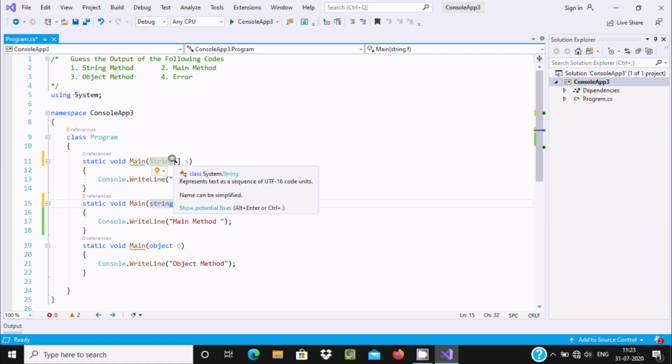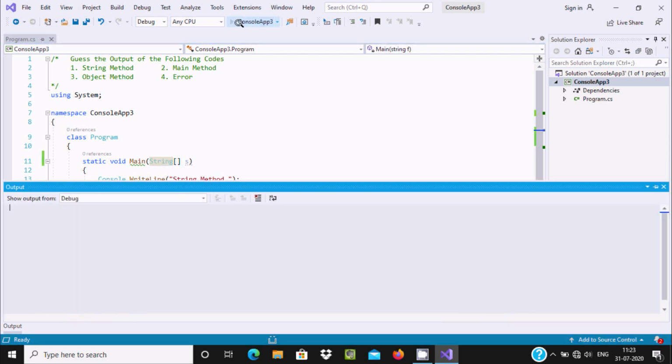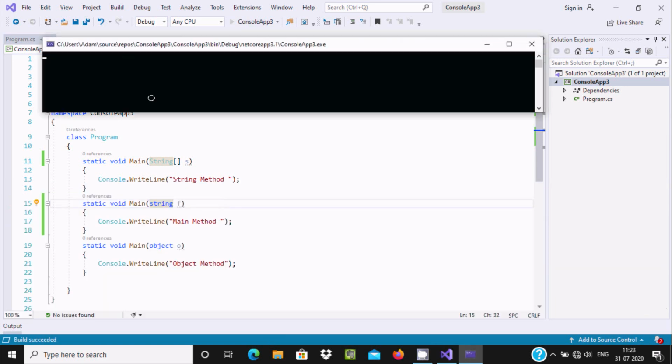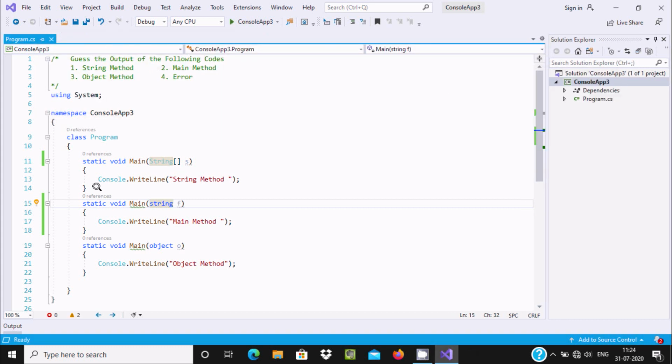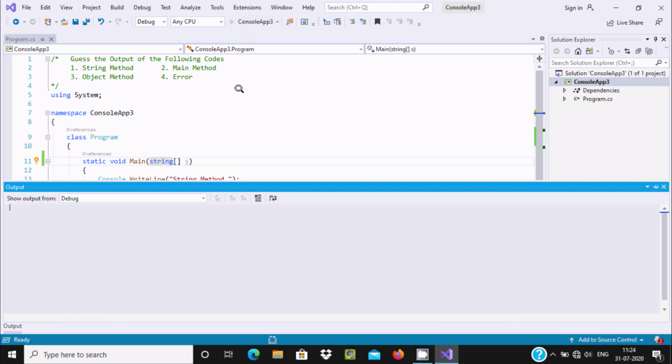And at this place you must give an array. Then it will work correctly. If I run it this time, it will execute, and it displays the string method because this is the correct format. For a Main method it must be static void Main with string, and here you must give this array. Now if I give a small letter, let's run this code.